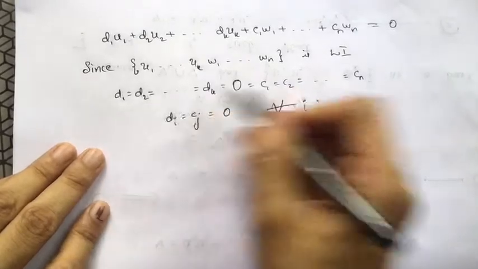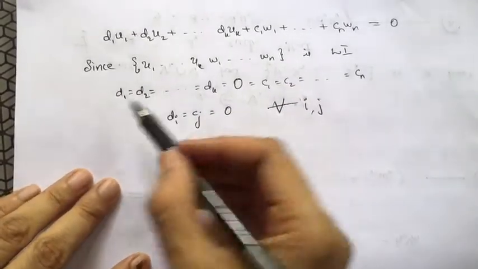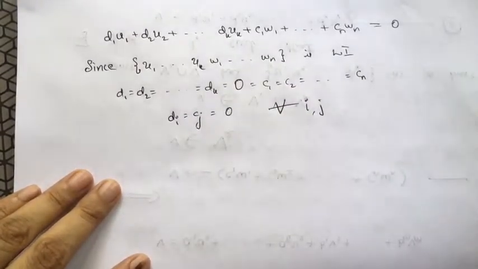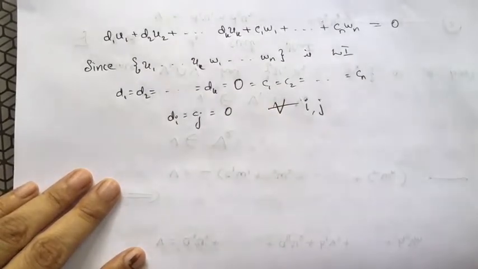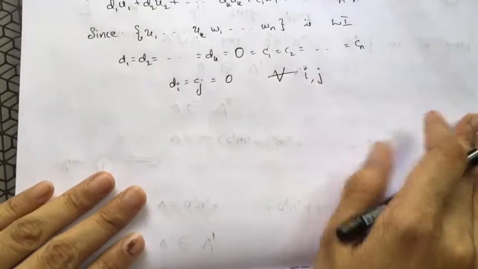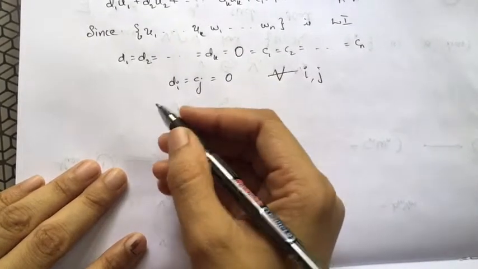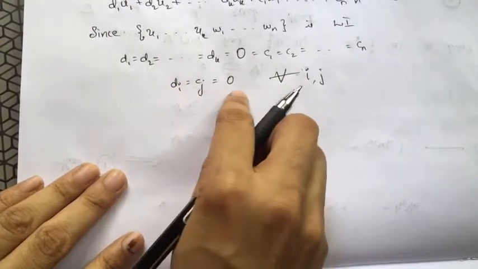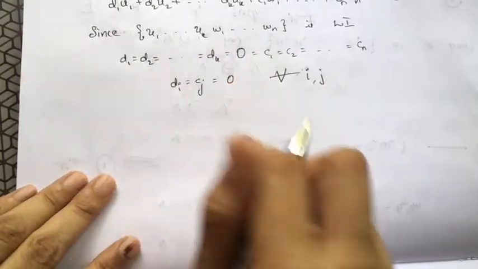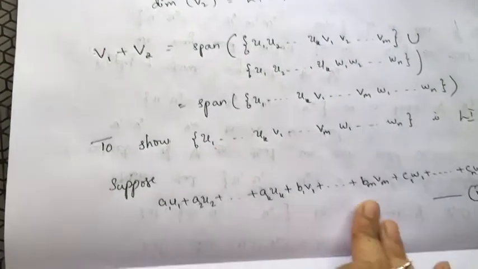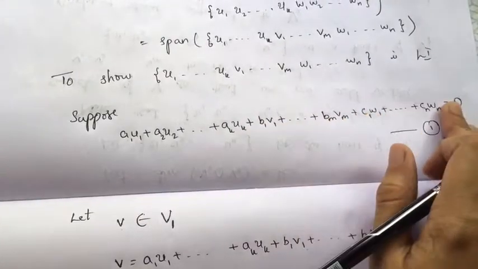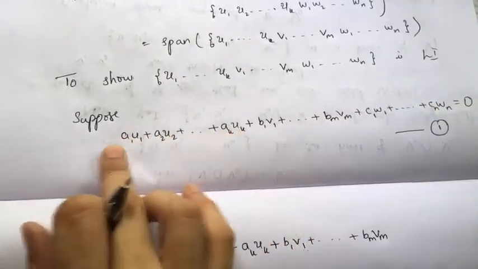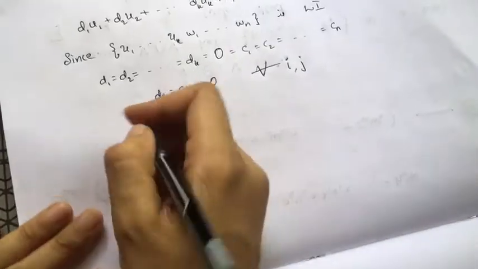It is the same as writing like this. So now I have di's and cj's equal to 0. I have to prove the ai's and bi's are equal to 0. For that, substitute cj equal to 0 in expression 1. Expression 1 is this expression, with the ci's equal to 0.